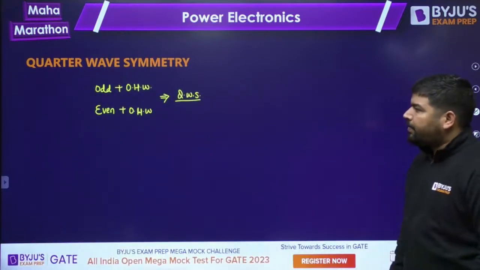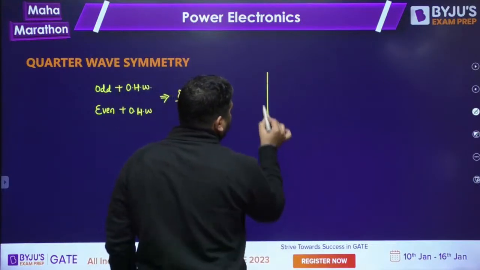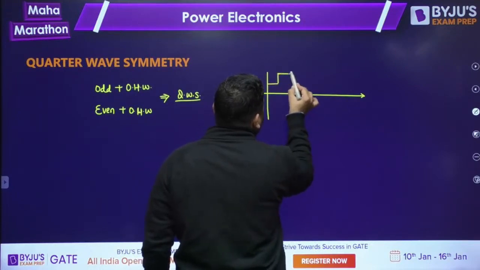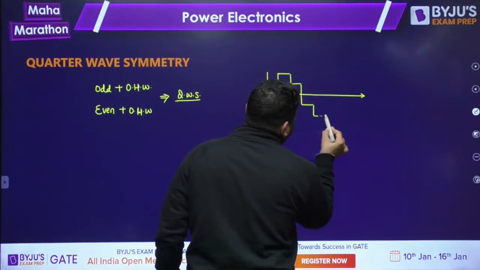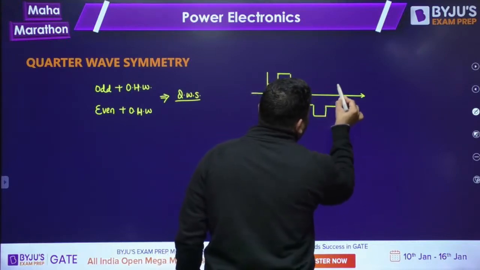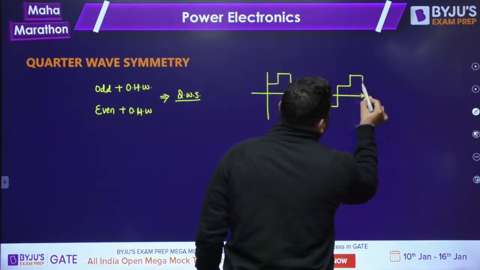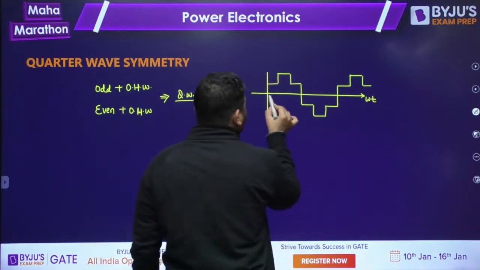Now why is it important? Because let's say there is a wave, and the wave is like this. In an inverter you will encounter these types of waves. Now tell me, what is the nature of this signal? The axis is omega t, or maybe t, whatever.